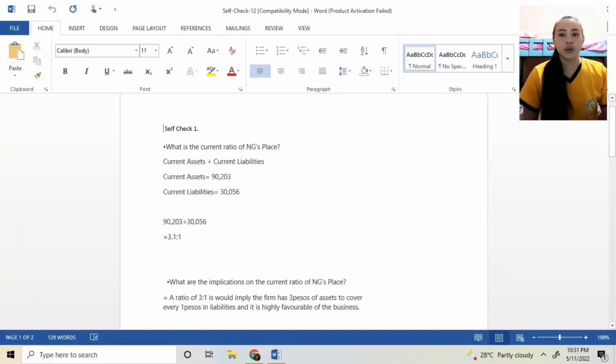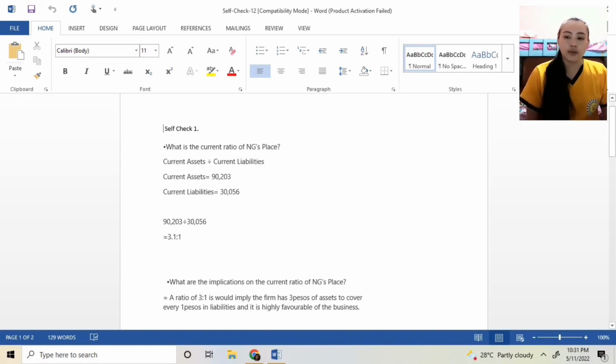Self-check number 1. What is the current ratio of NG's Place? To get the current ratio, divide the current assets by the current liabilities to get 3.1 or 3.11. What is the implication of the current ratio of NG's Place?